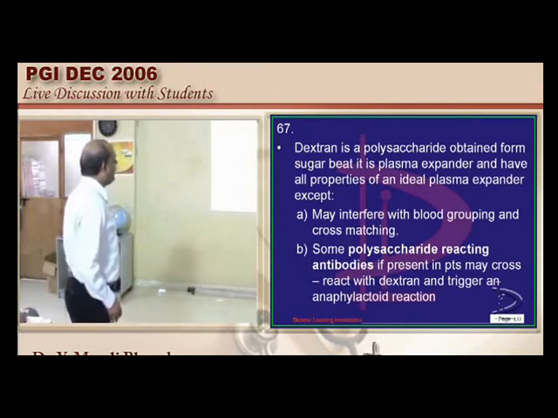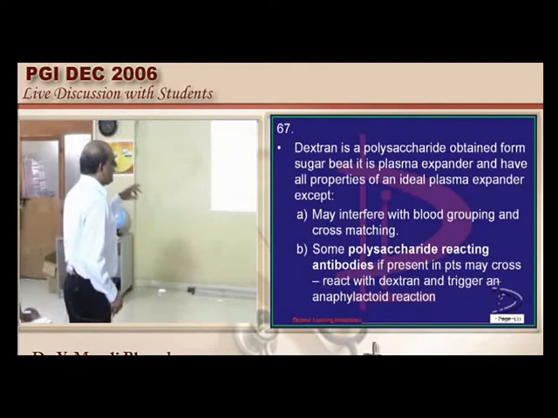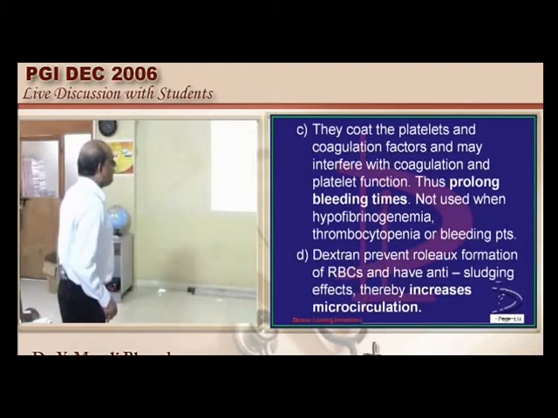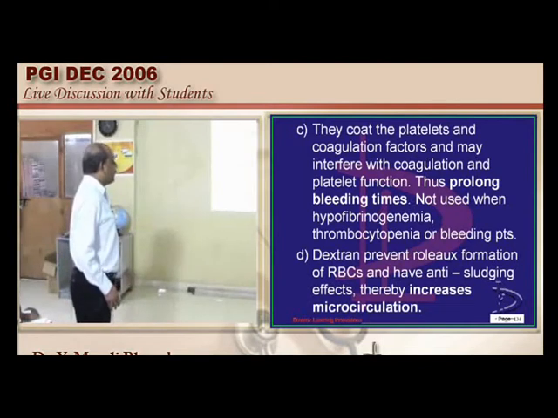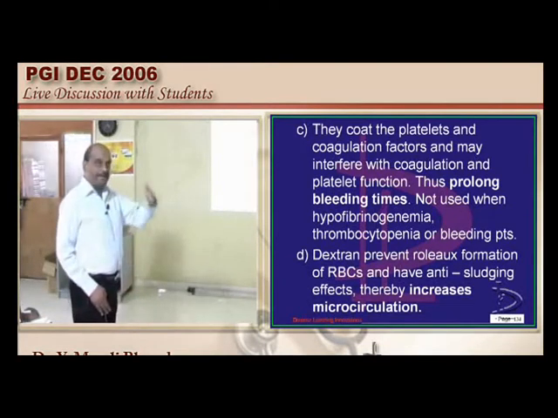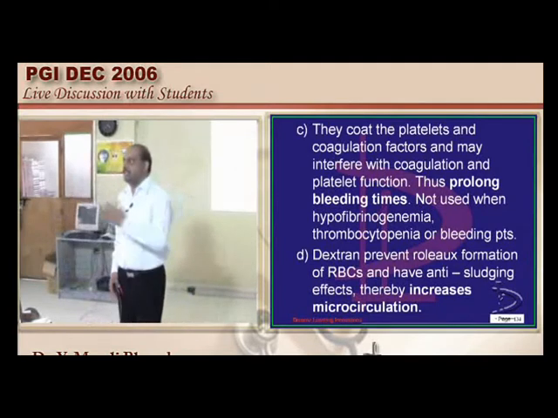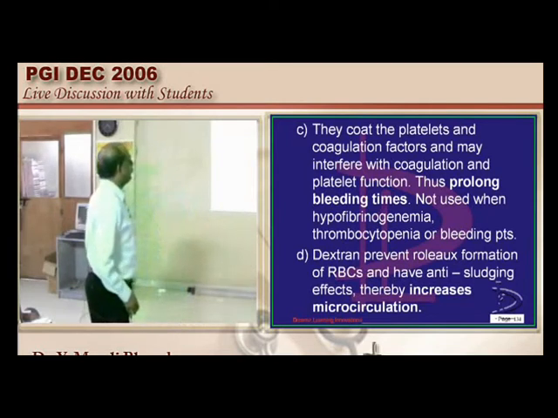And similarly there can be anaphylactoid reaction, and it can coat the platelets and cause prolonged bleeding time, and it also prevents the rouleaux formation of the RBCs. So that is the reason it has an anti-sludging effect, and the advantage is that it can increase the microcirculation. So we have to be sure about the good and bad things about dextran.